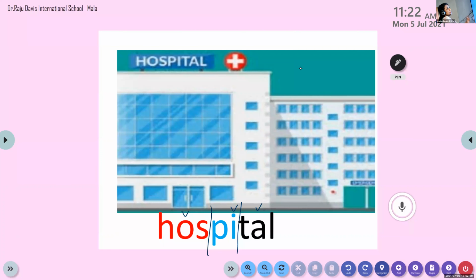So, how many syllables are there in this word? How can we syllabicate this word? According to the vowels, we can separate these words into syllables. So how many syllables are there? There are three syllables in this word. How can we separate it, Sia?